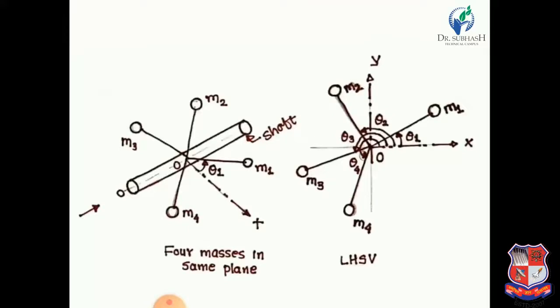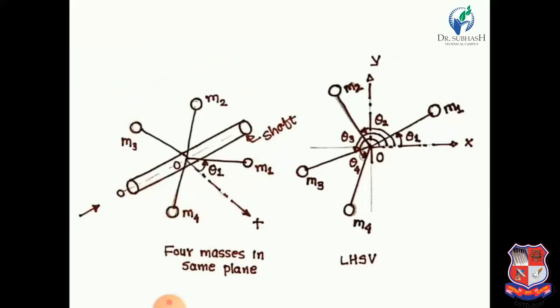Now let us understand two things. First one is where we consider 4 masses in the same plane. Here we consider one shaft. On this shaft there are M1, M2, M3 and M4. These 4 masses are rotating at some radius and at some angular position. So these 4 masses are rotating in a single plane.